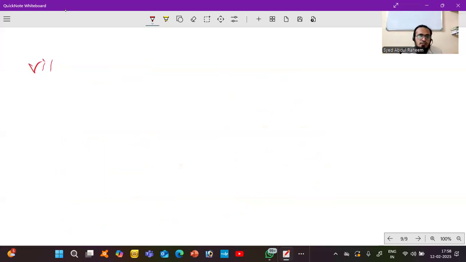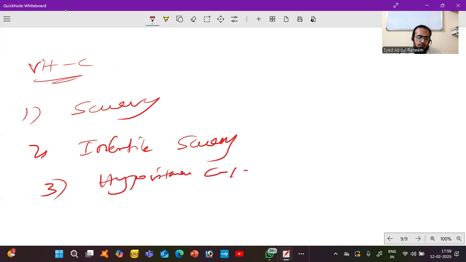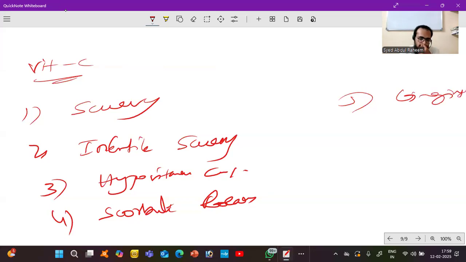Next is vitamin C deficiency. Vitamin C deficiency, one is scurvy. Second is infantile scurvy. Third is hypovitaminosis C. Fourth is scorbutic rosary. And fifth one is gingivitis, inflammation of gums.